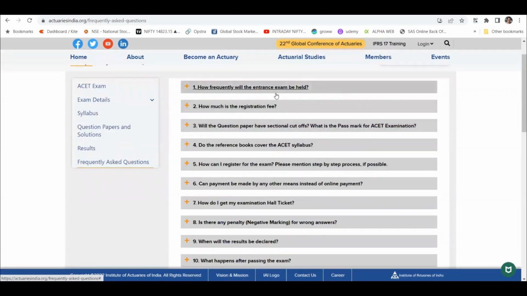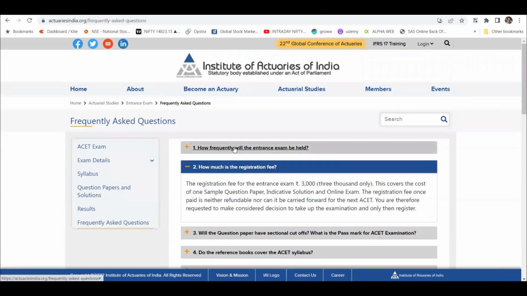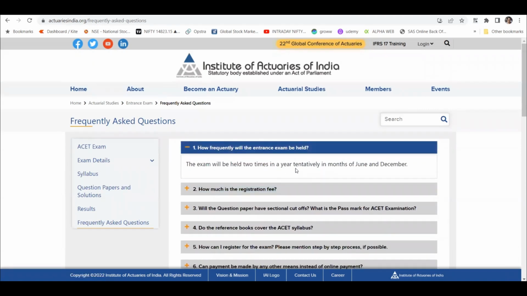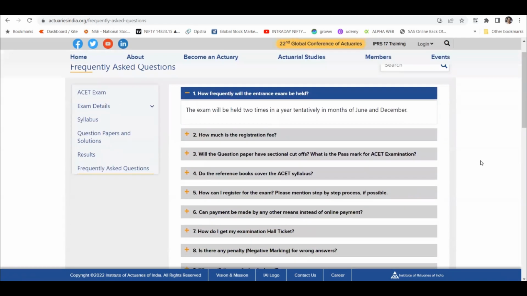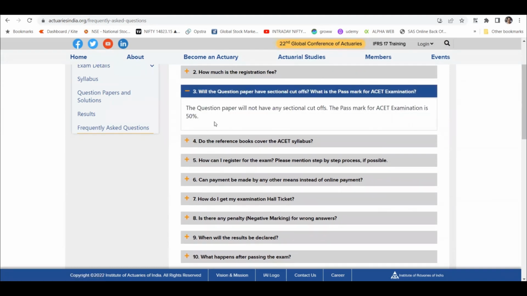I think this is where you'll get answers to most of the questions. What is the registration fee? If I click here, it is 3,000. How frequently is the exam held? Twice a year, in June and December, but we just saw the registration date is March. Will the question paper have a sectional cutoff? What is the pass mark of asset? I've seen that the pass mark for asset is 50%, and the question paper will not have any sectional cutoff. So even if you fail English, you can still pass. That's a good thing if I'd be appearing for the exam.